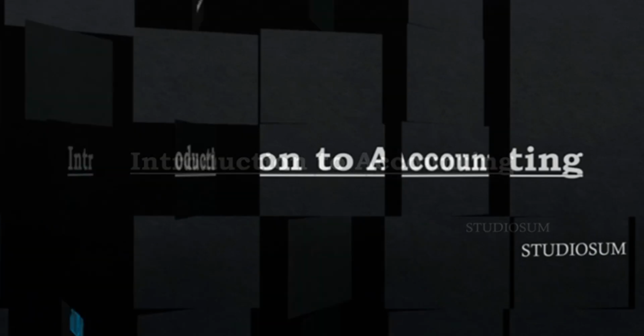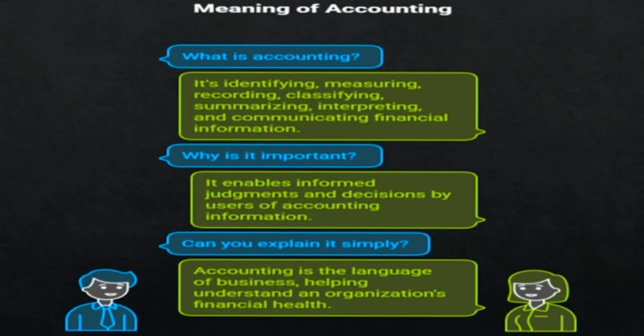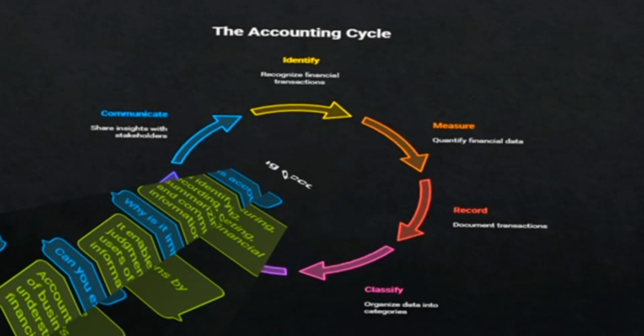Let's get into the definition and the meaning of accounting. Accounting is defined as the process of identifying, measuring, recording, classifying, summarizing, interpreting and communicating financial information. It is a systematic way of collecting and presenting financial data to enable informed judgment and decisions by users of accounting information. In another way, accounting is the lifeblood of business or language of business. Why? It helps to understand the financial health and performance of an organization for its needy members like owners, different departments, and the creditors. Let's move to the next slide.